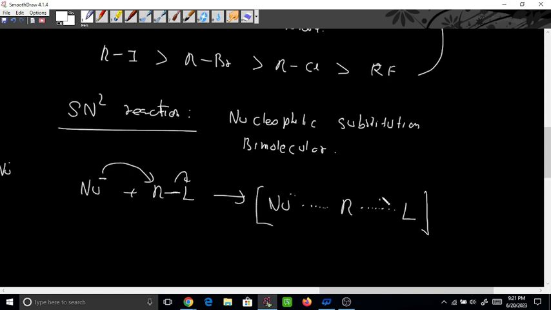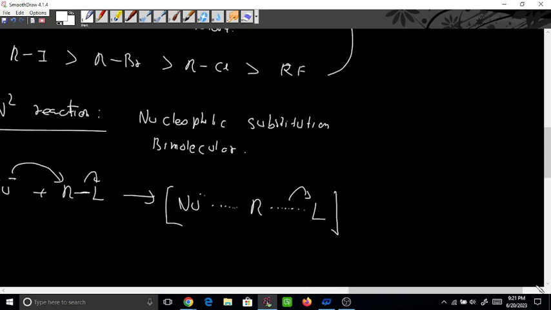Now this leaving group will come out from here and the product will be formed: nucleophile and R, plus the leaving group. So in the first step of SN1, the leaving group left initially, but here the leaving group has not left initially, it leaves when the nucleophile has attached here.